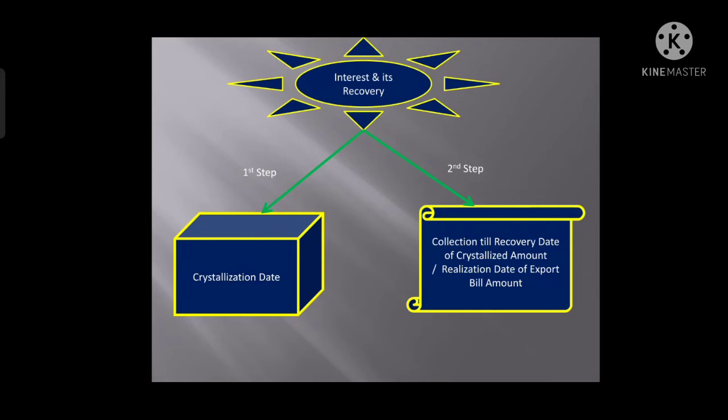Right? So in simple words, when interest needs to be recovered, first it will be recovered at the date of crystallization. After that it will be recovered either quarterly, yearly, half yearly, whatever it is. So after that it would be applied as per the bank policy. But it will need to be recovered for the period in between the crystallization date and the recovery of that bill.